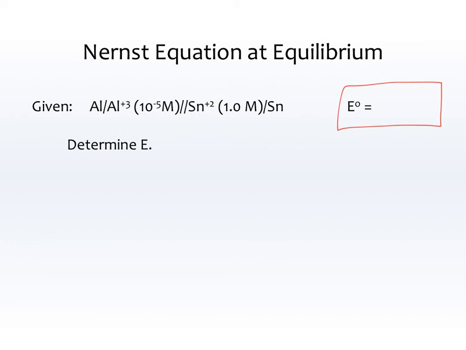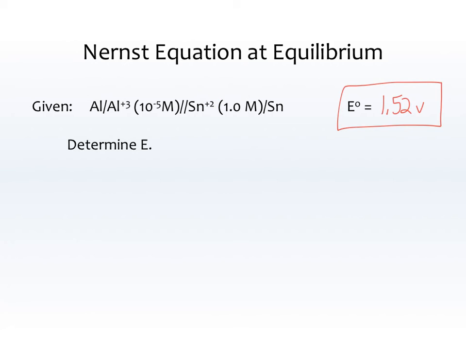So if you calculate your E0, hopefully you get what I got, which is 1.52 volts. If you didn't get that, pause your video now. Try to make sure you can figure out how I got 1.52 volts. All right, so now we're going to determine E.